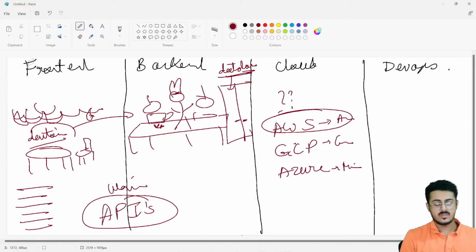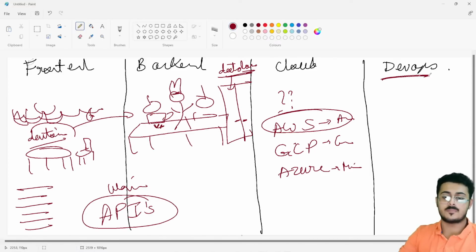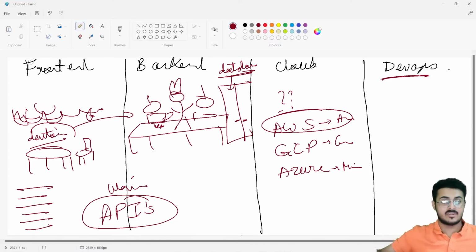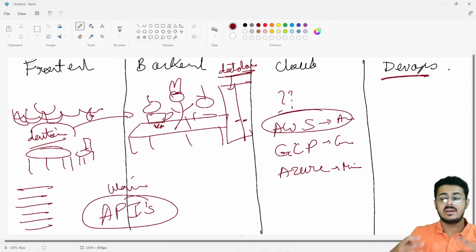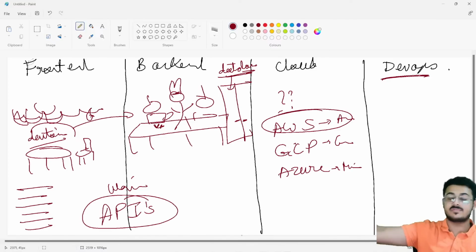Next comes the concept of DevOps. Now you want to franchise your entire application. For example, for the first McDonald's that was ever built, the founder had to sit right over there and build the entire restaurant, have the cooks and everything, build the machinery and have everything set up. Now what if they want to franchise? What if they want to open up locations at various different places as well?